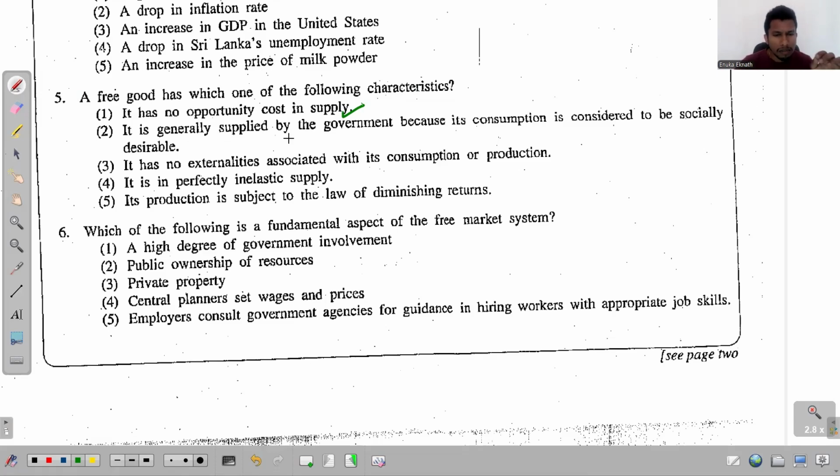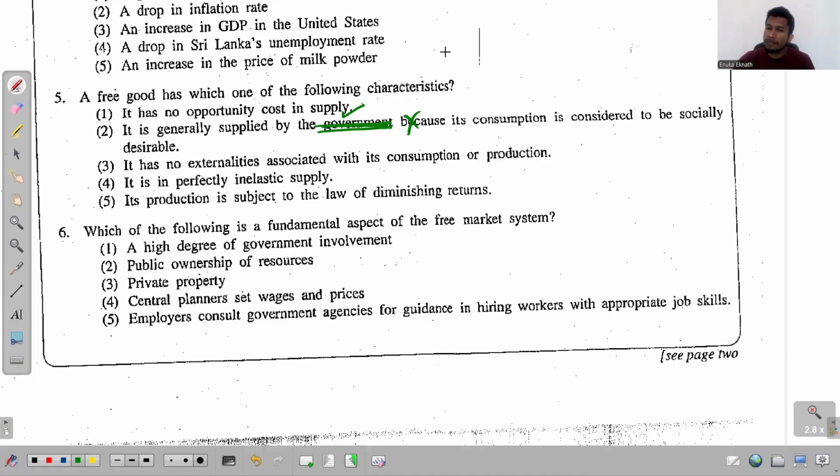It is generally supplied by the government. No, it is supplied by nature. We receive it from nature. So that's why the second one is wrong. The third one, it has no externalities associated with its consumption or maybe production.